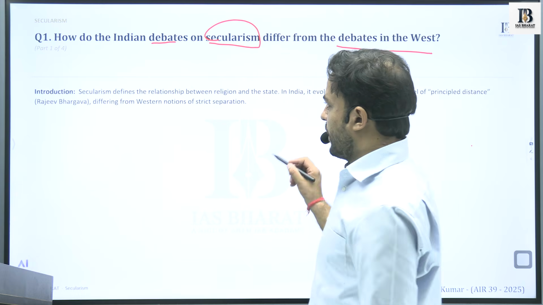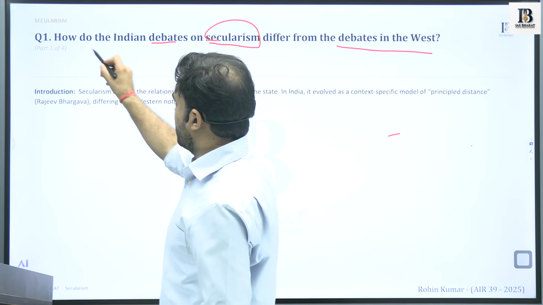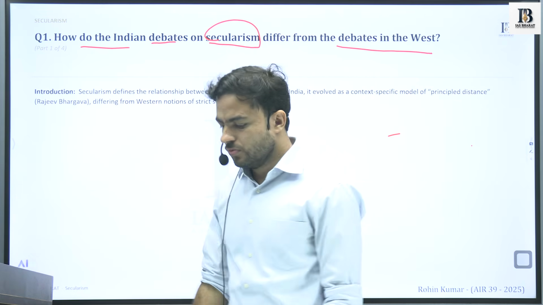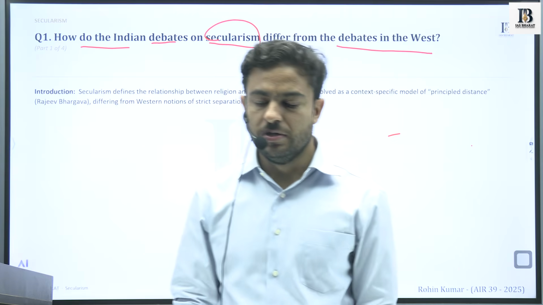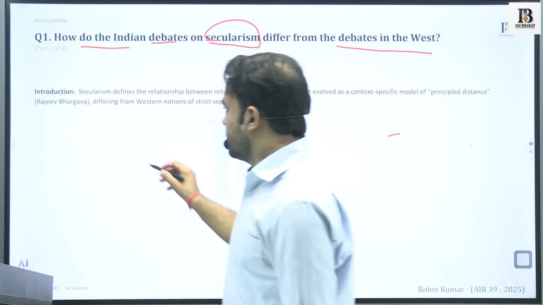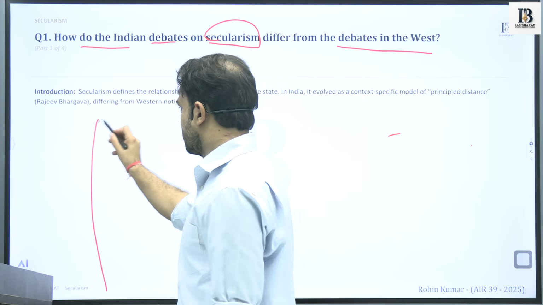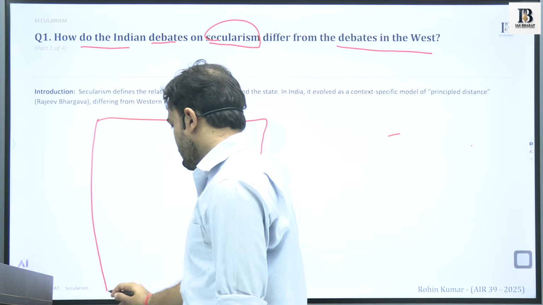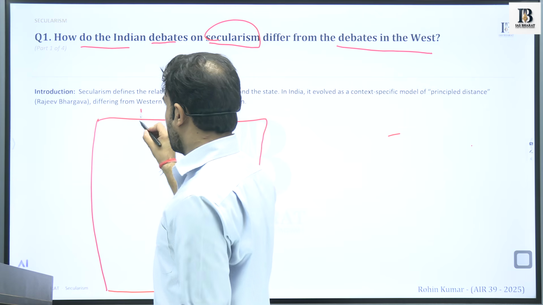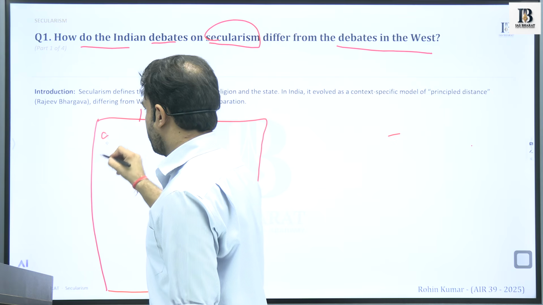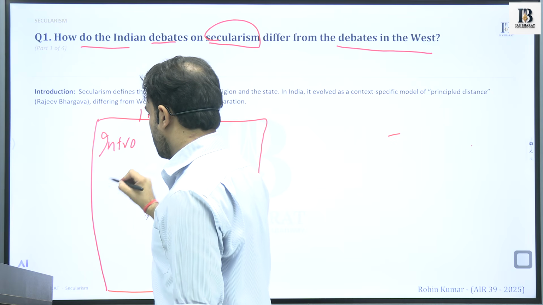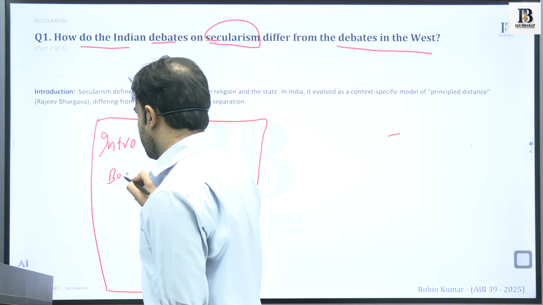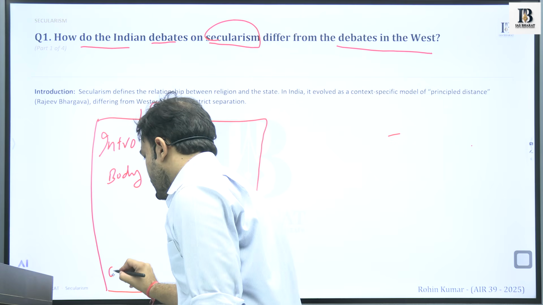So first, what could be the basic approach or structure to answer this question? We have already discussed that when we approach a question, we follow the IBC framework, which is intro, body, followed by conclusion.